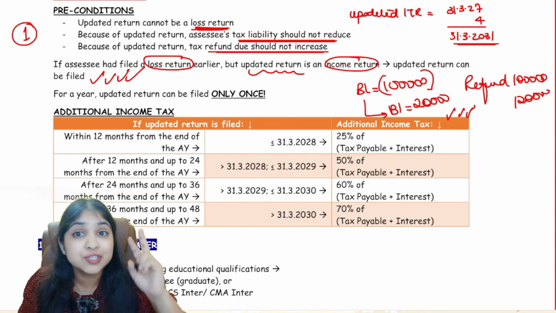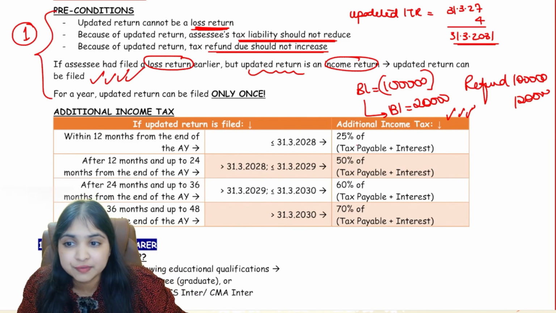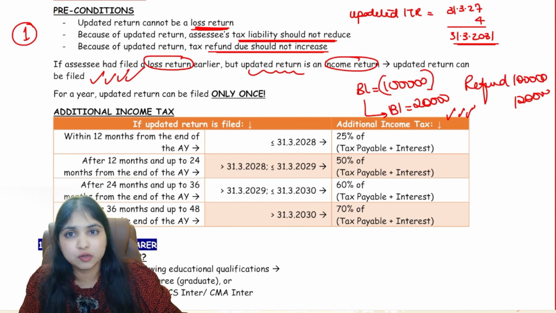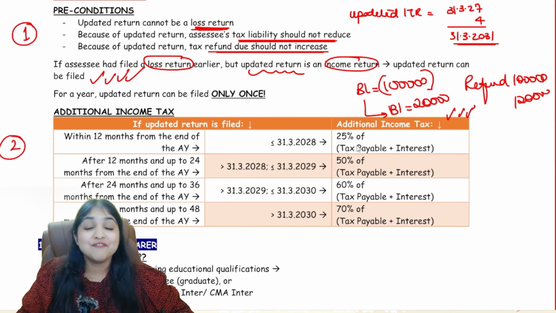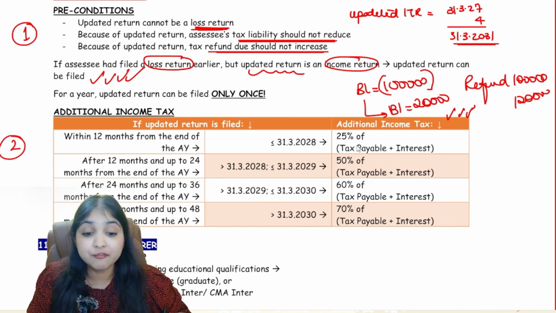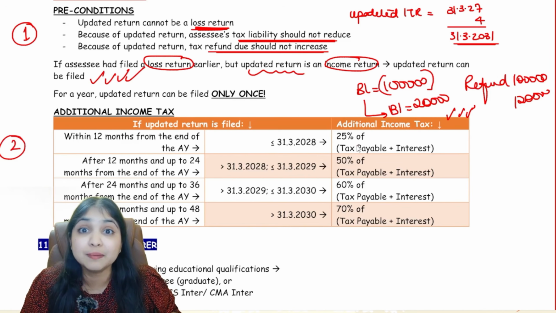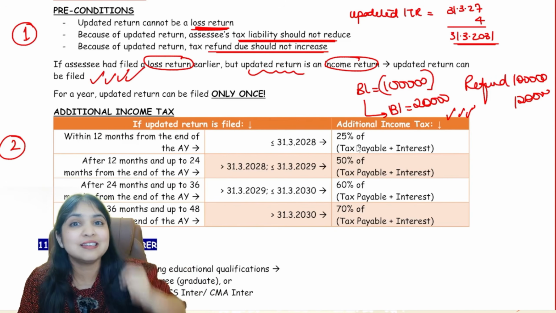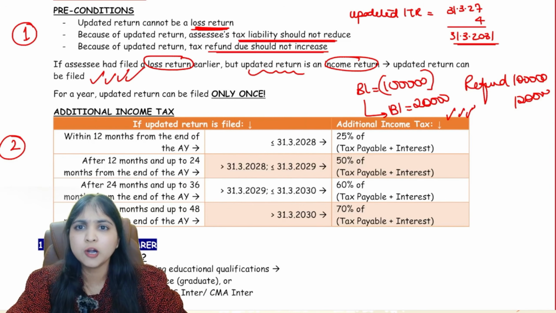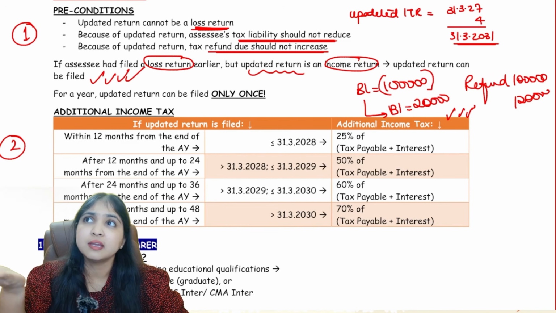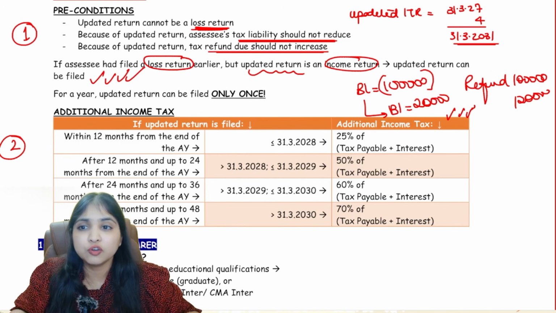Okay. I was telling you 2 favors. This is the first favor, that your return has to be in the favor of the government and not in your favor. Now comes the second favor. Listen, assessee, we are doing such a big favor on you. We are letting you file the return even after the belated return time limit. We are letting you revise a return even after the revised return time limit. Now we also should get some benefit. The assessee will say, yes, you already took such a big favor. You are saying the updated return should not be a loss return. You are saying because of the updated return, income tax liability should increase. Income tax refund should decrease. You've already taken so much.